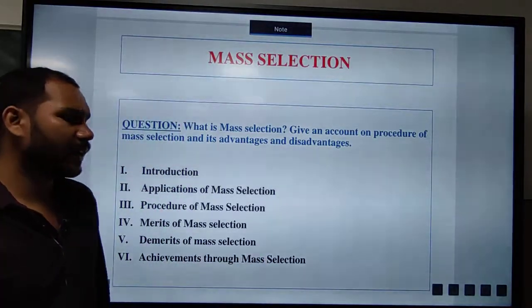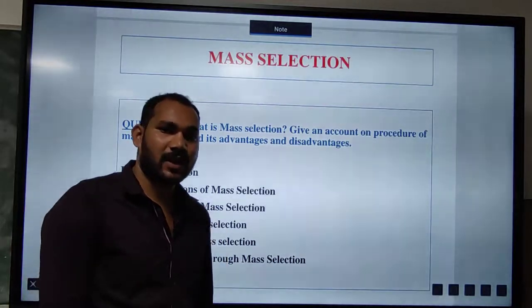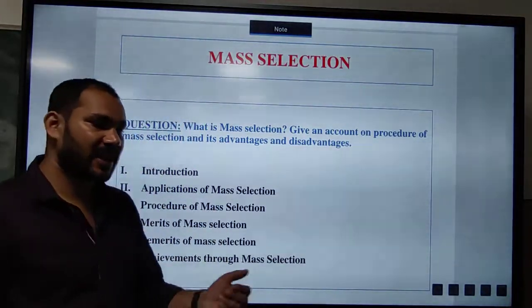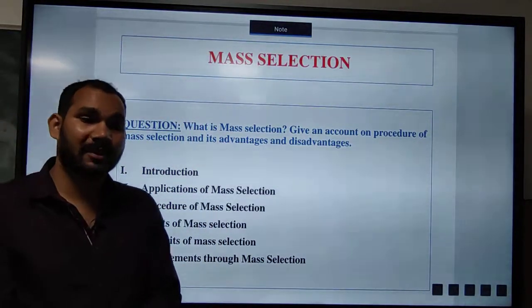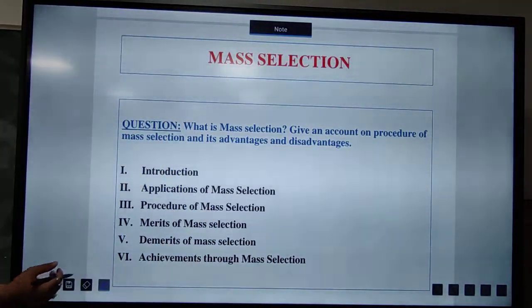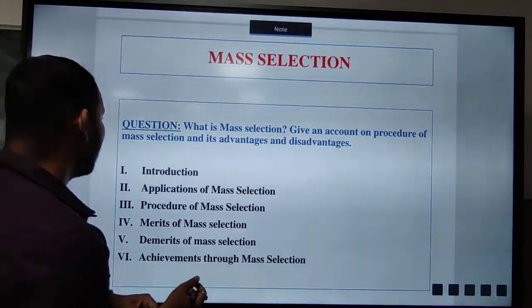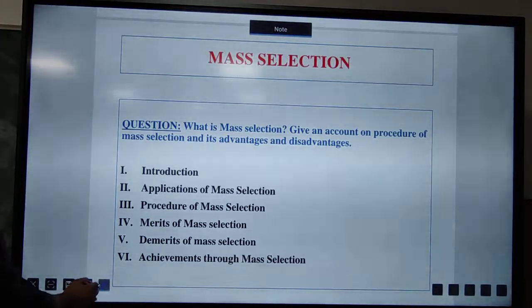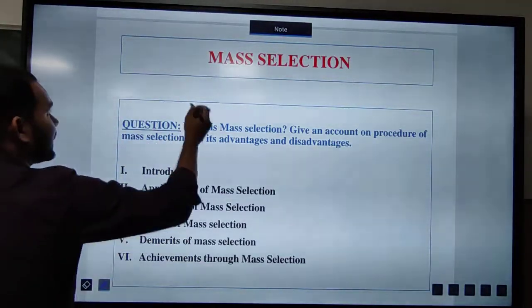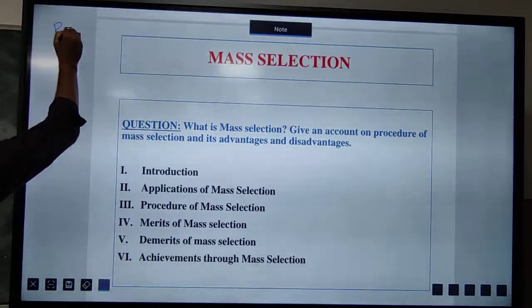And if we are giving the examination like the mains exam, Odisha Civil Service as well as the Union Civil Service examination, UPSC or OPSC, then we can see these are the questions which are basically asked in the entrance examinations. So now we will study the mass selection. Already we have covered the pure line selection.